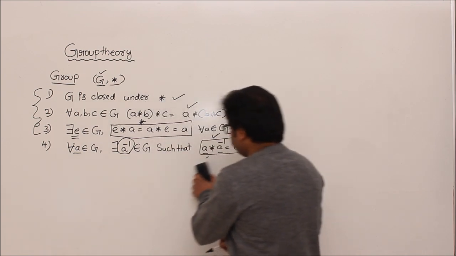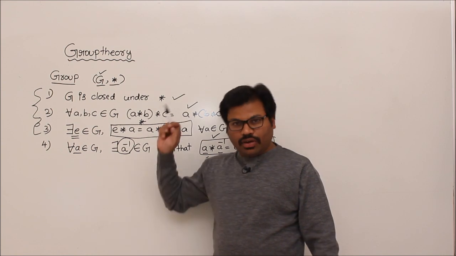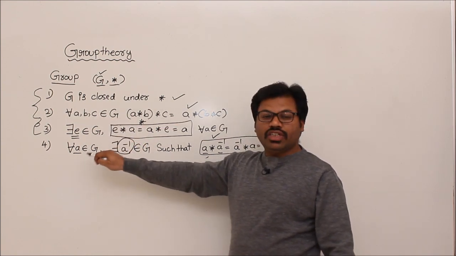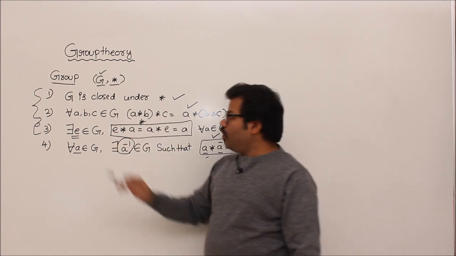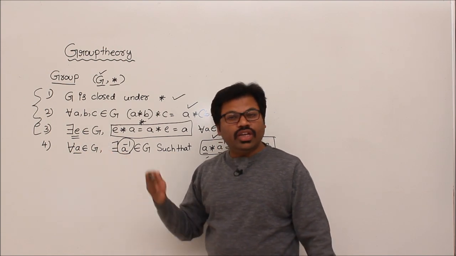Okay. Now, let me summarize. A group is nothing but closed, associative, there is an identity element, and there is an inverse for every element. So if you remember these four rules, then that's it. The remaining theory we can slowly understand.